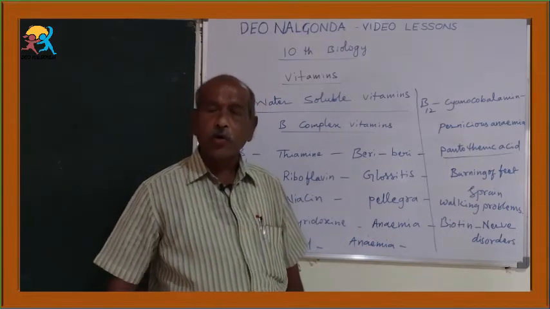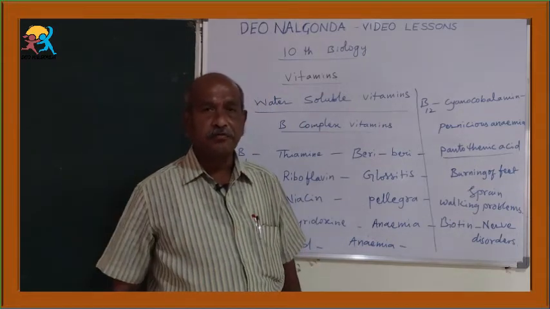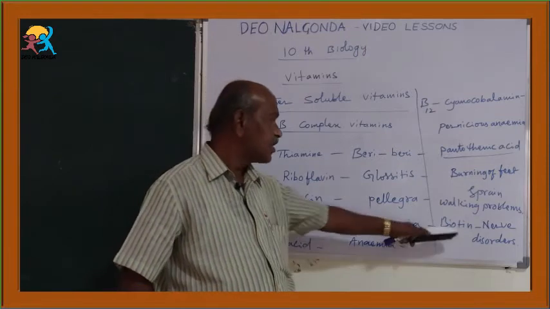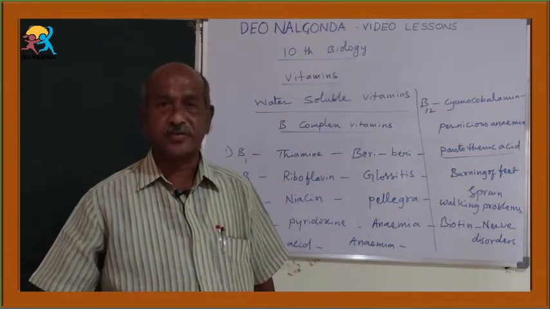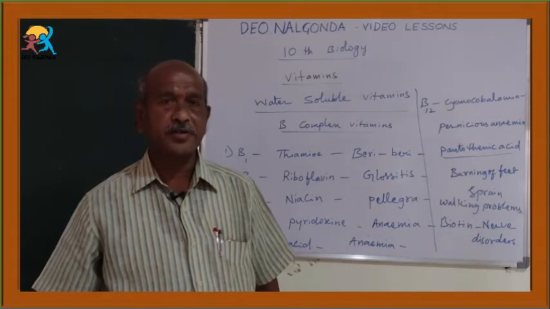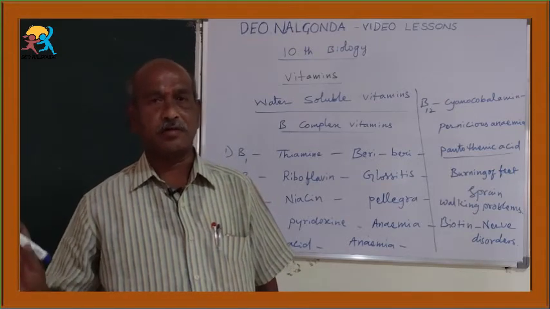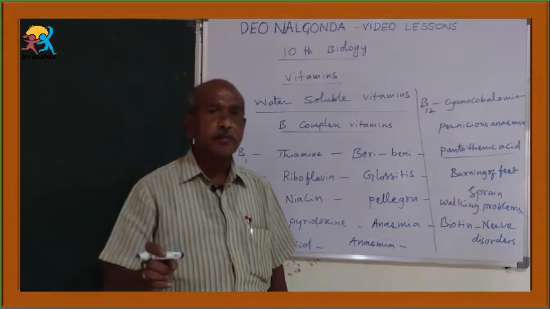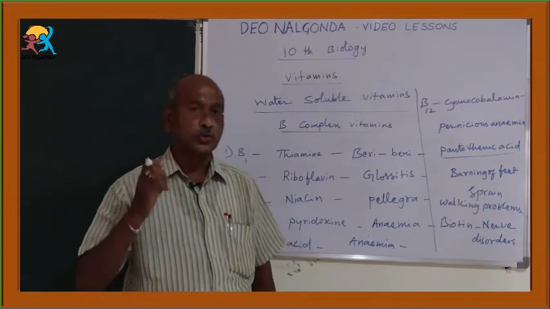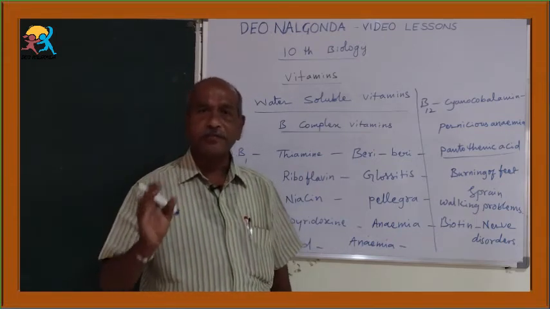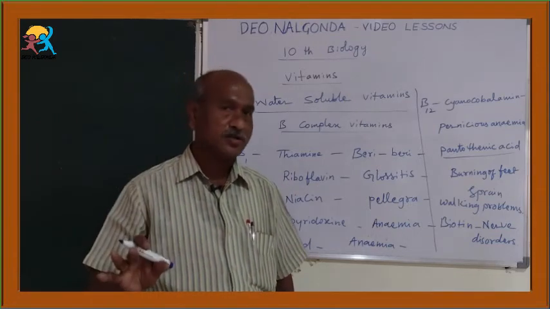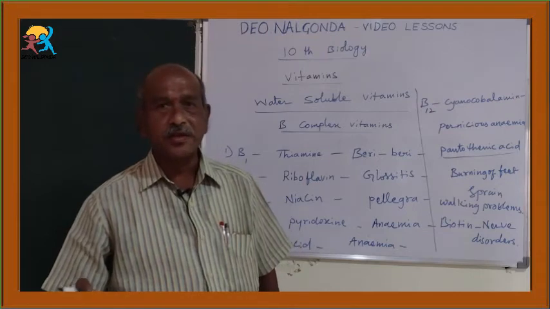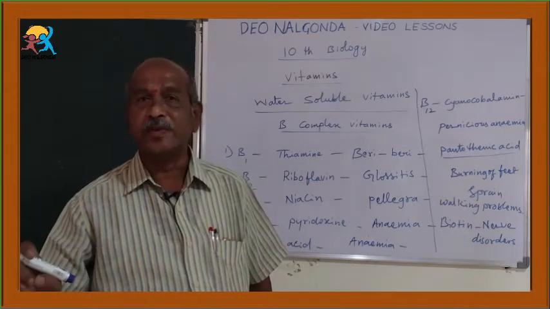Children, you have to remember one thing. People who get deficiency of biotin are those who eat raw eggs, not boiled eggs, not omelette, etc. If a person drinks raw eggs, pachi gudlu tagite, biotin deficiency can definitely take place, because in raw eggs a chemical called avidin is present.